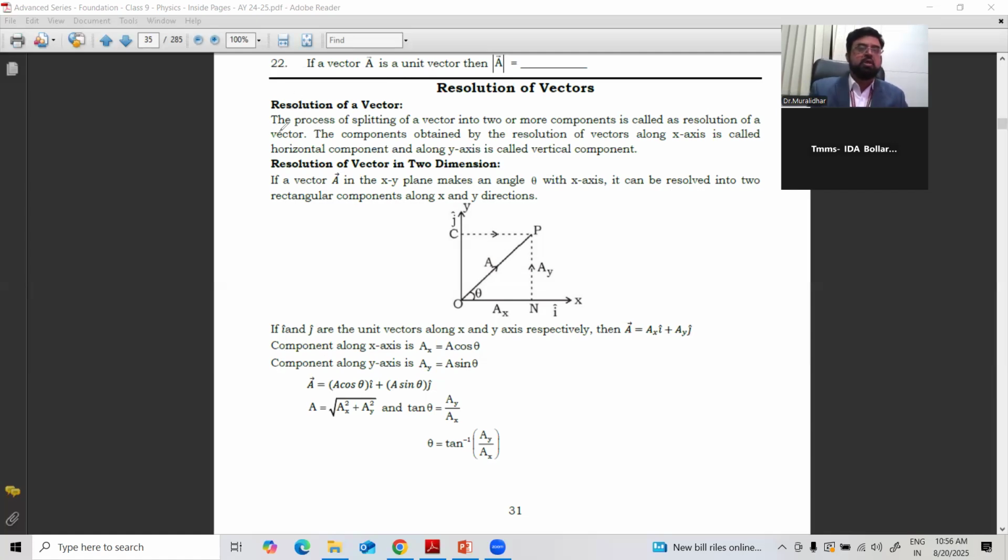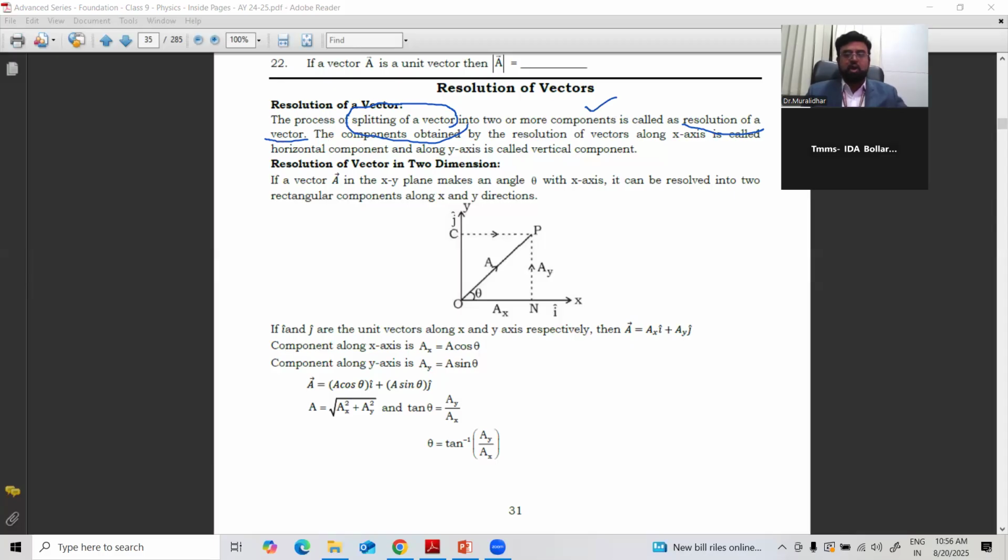See here, the process of splitting, a very interesting, simple definition is given. The process of splitting a vector into two or more components is called resolution of a vector. As you all know, vectors have not only magnitude, they also have direction.